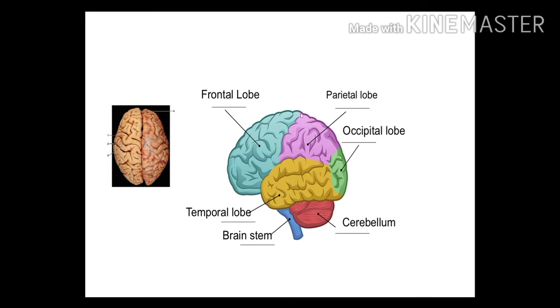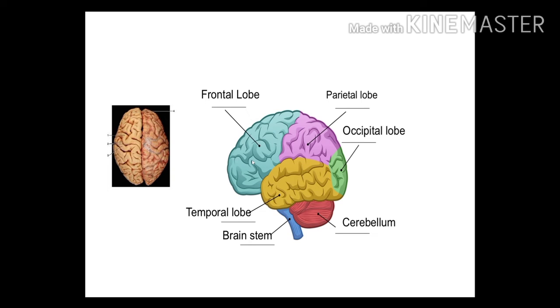The upper part is called the superior part, and the lower part is the inferior part. For a better understanding of this diagram, this is the anterior side, this side is the posterior side, the superior part, and the inferior part of the cerebrum. So these lobes actually arise from our cerebrum.